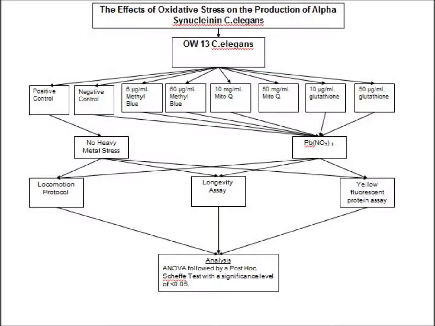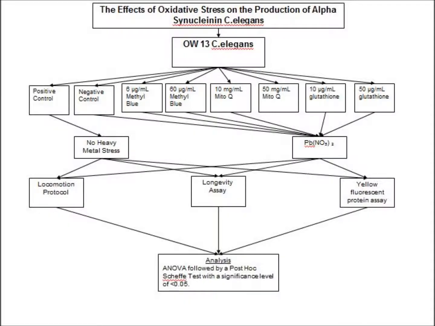Based on the research of Whitworth, Congdon, and Gruber, it would be expected that the higher concentrations of methyl blue, mitoQ, and glutathione used in this experiment will significantly reduce the production of alpha-synuclein in C. elegans, while lower concentrations of these chemicals will have little effect on the reduction of alpha-synuclein. The purpose of this experiment is to see if methyl blue, mitoQ, and glutathione reduce the production of alpha-synuclein.